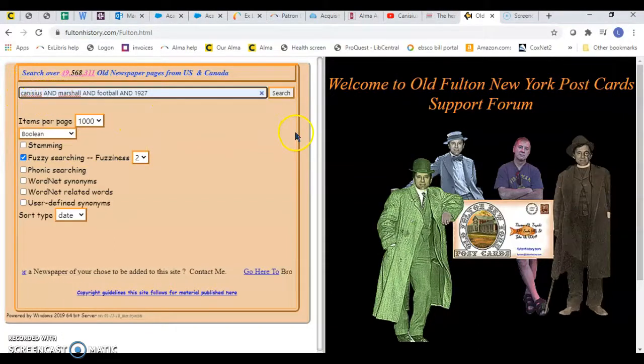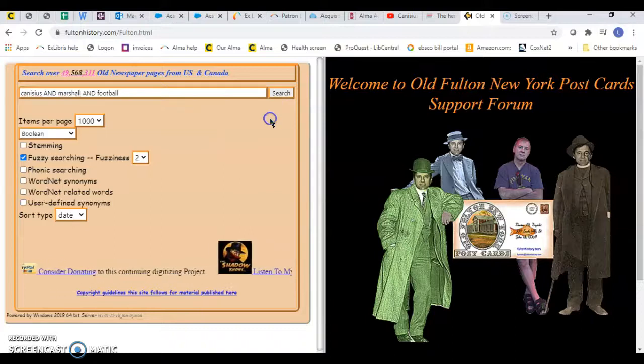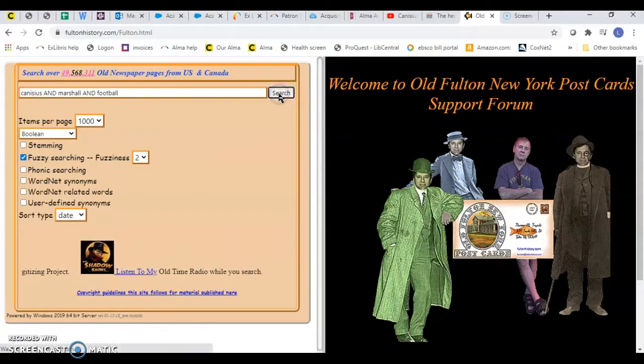So the database searches for these, saying, okay, it needs Canisius and it has to have Marshall and football. I'm actually going to remove the 1927 and just leave Canisius and Marshall and football to see what comes up. And search.